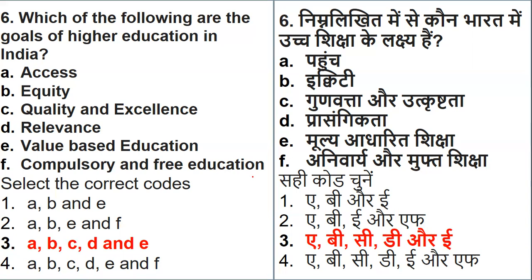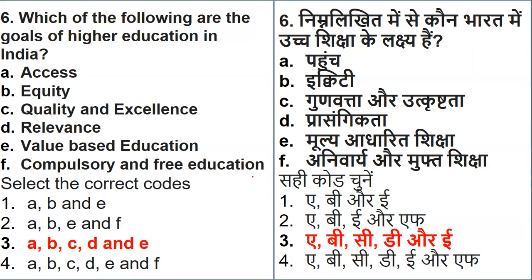Higher education cannot be made compulsory and free, because the costing required is much more. The responsibility cannot be taken by the state or the central government. That's the reason compulsory and free education is not a goal of higher education.